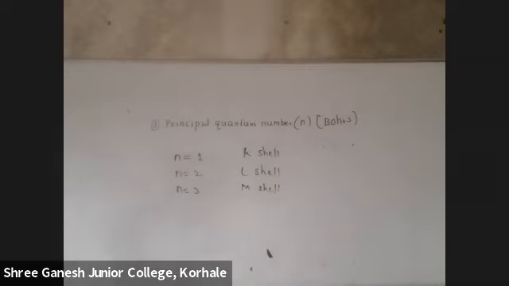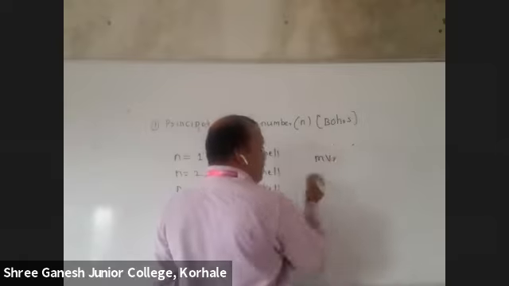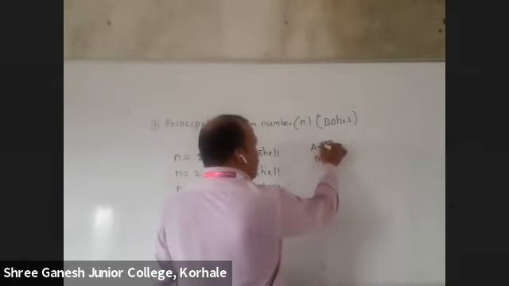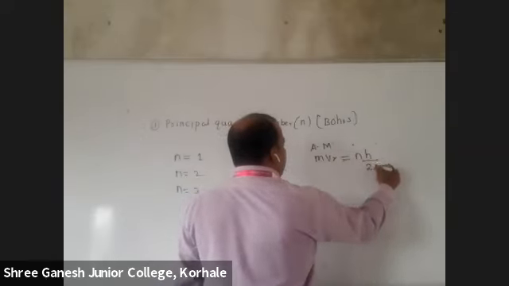Okay. Now tell me, this was Bohr's first postulate. Can anybody tell me Bohr's second postulate, which was the most important? Yes, integral multiple of what? The electron will revolve in those orbits whose angular momentum is an integral multiple of h upon 2 pi. Do you remember? So this theory can tell us MVR. Do you remember MVR? Angular momentum. Angular momentum is equal to an integral multiple of h upon 2 pi.